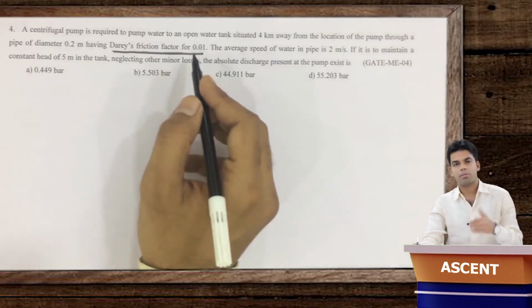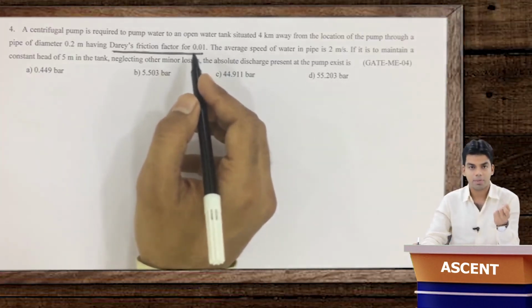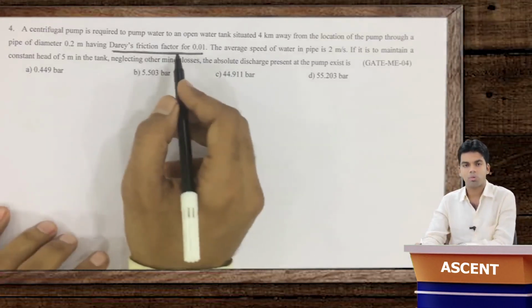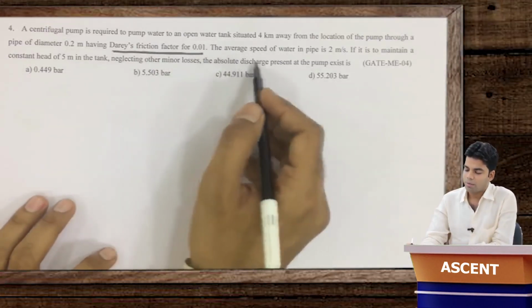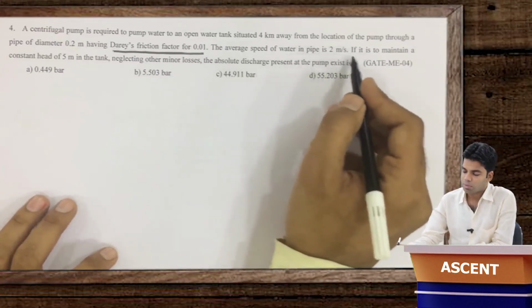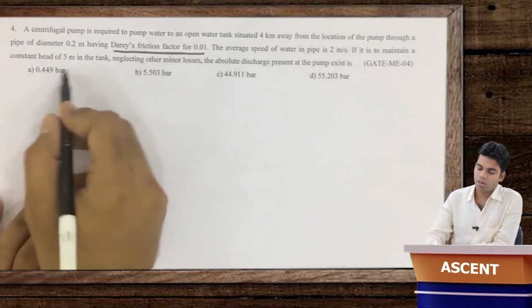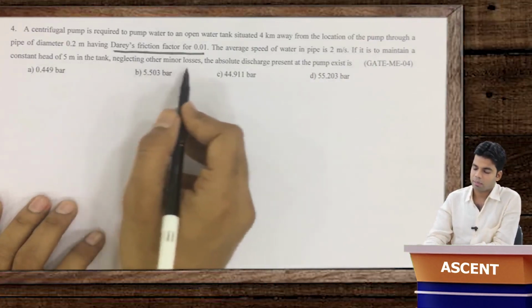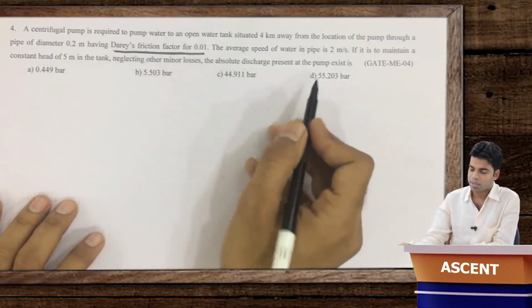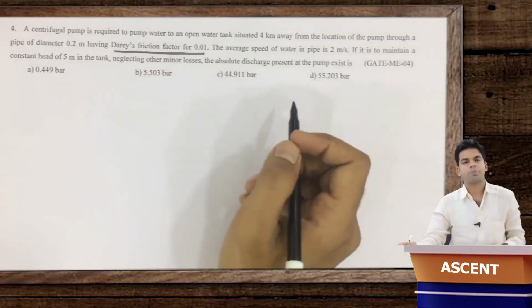Whenever you want to determine, as we have discussed, HFS, that is nothing but the frictional losses. And where do we get frictional losses from? From the Darcy friction factor. The average speed of the water in the pipe is 2 meter per second. If it is to maintain a constant head of 5 meter in the tank, neglecting other minor losses, the absolute discharge pressure at the pump exit is.